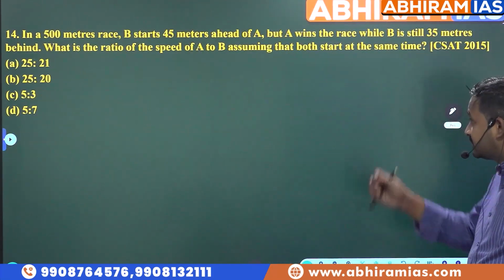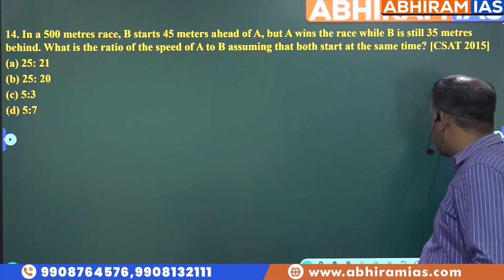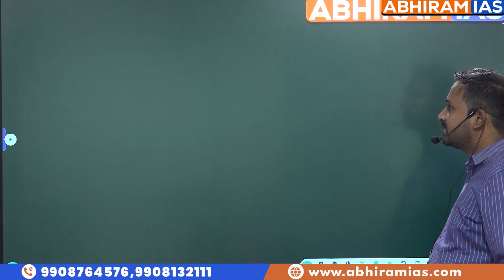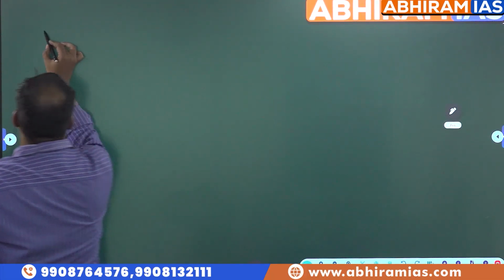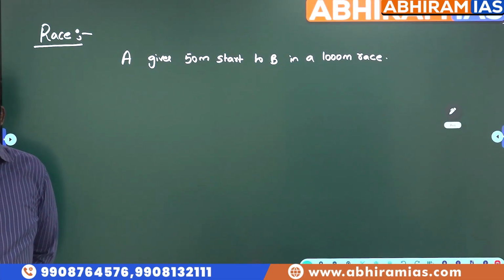Right. Next one. Students, the next concept is based on race. We will discuss this race concept and then we will solve that question. Race concept. First of all, in this race concept, we should understand one small meaning which we most commonly see. A gives 50 meters start to B in a 1000 meter race.